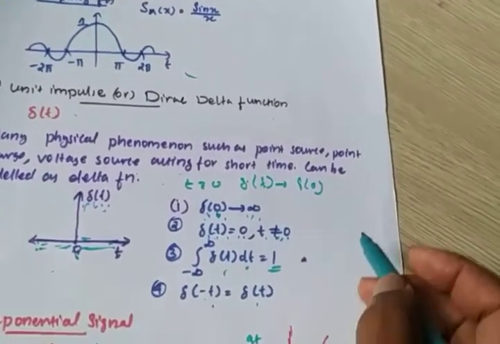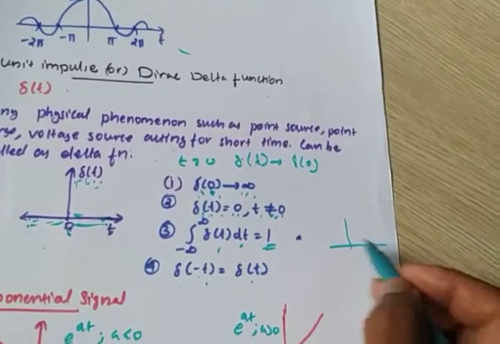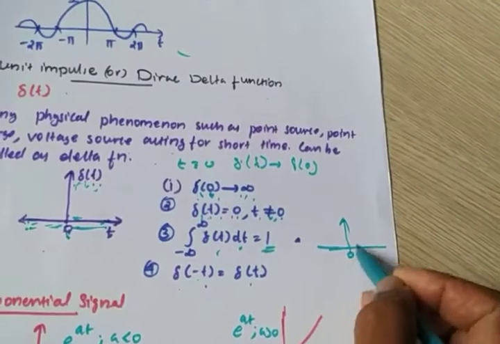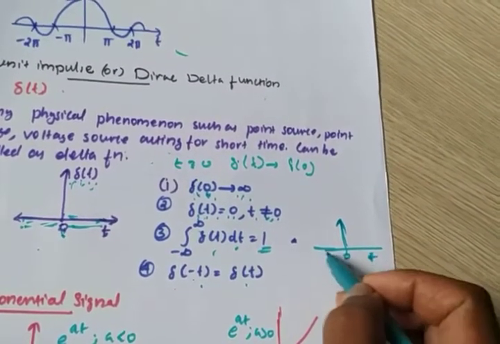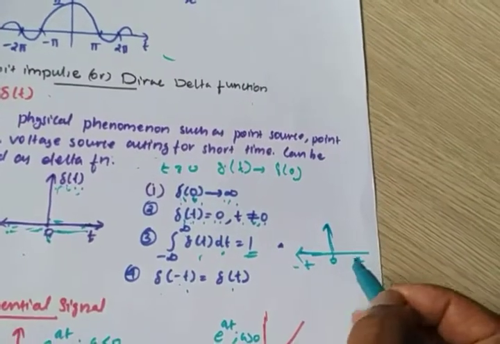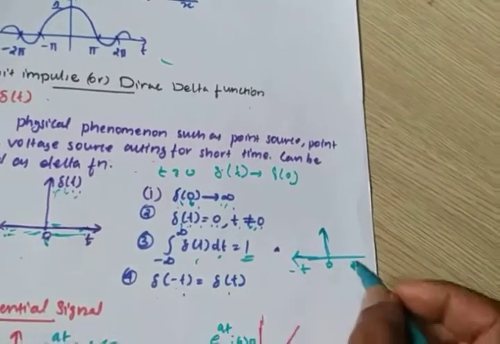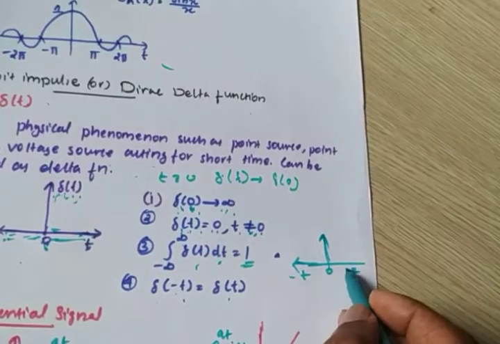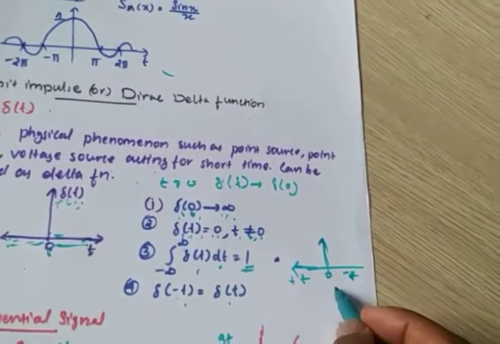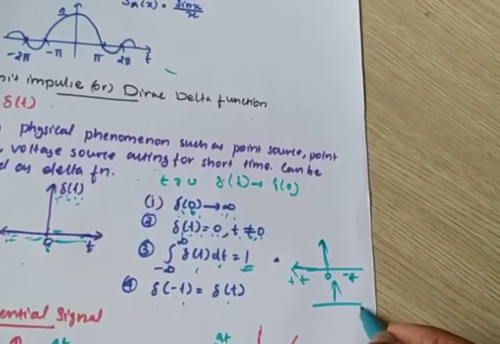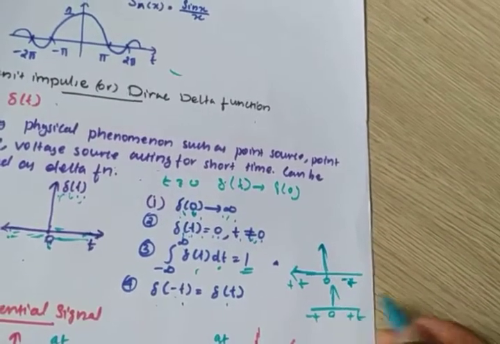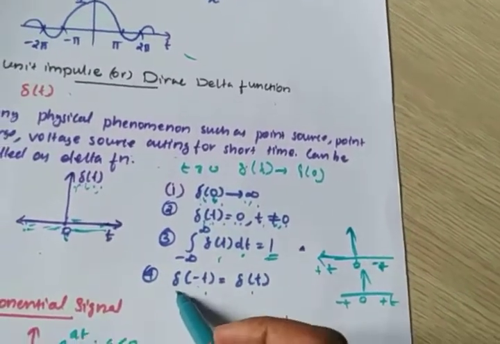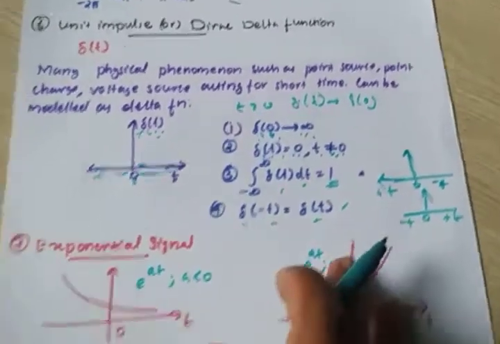For example, it is like this: this is time t, this is minus t, and 0 here. You take the negative of this, so minus becomes plus and plus becomes minus, and we get the same signal only. That's why del of minus t equals del of t.